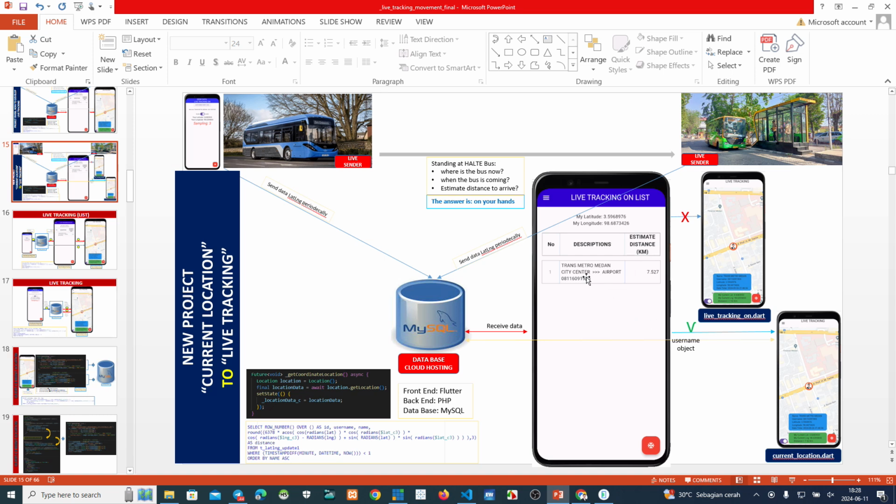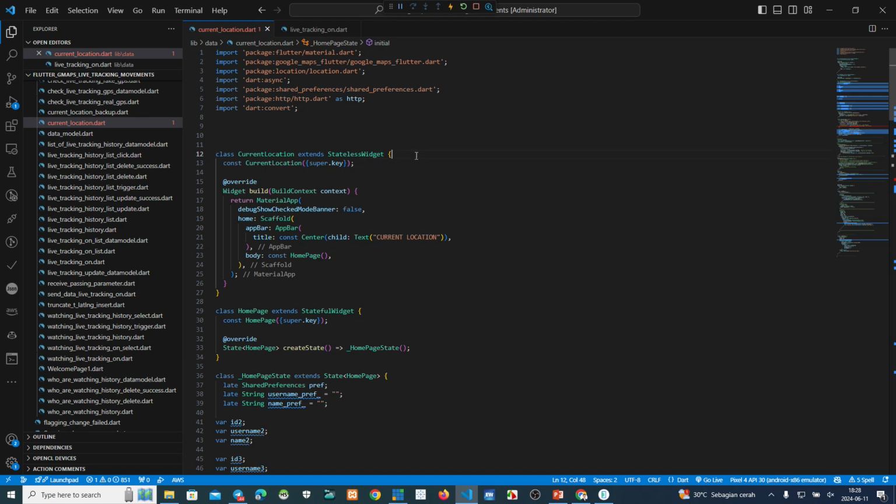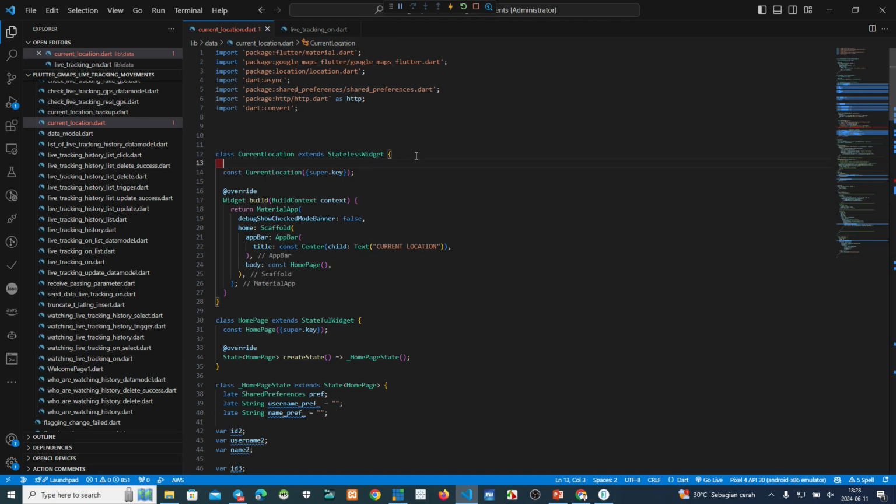After we push here, it means we send this username object. Okay, now we put here. This one. Final username. Okay, this one, require this username. Okay.